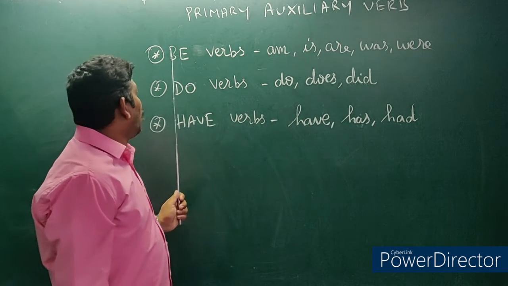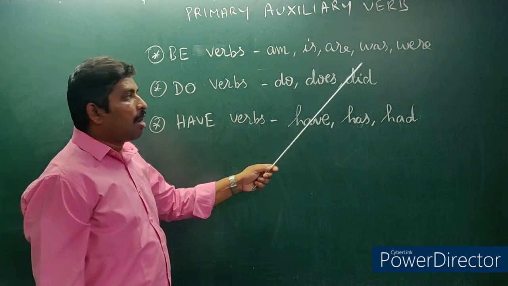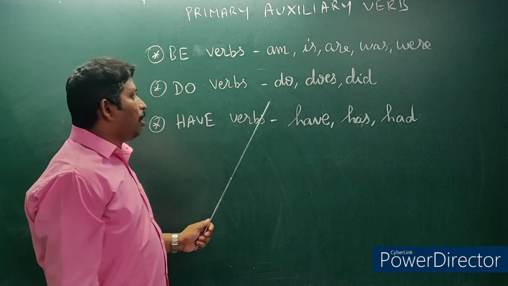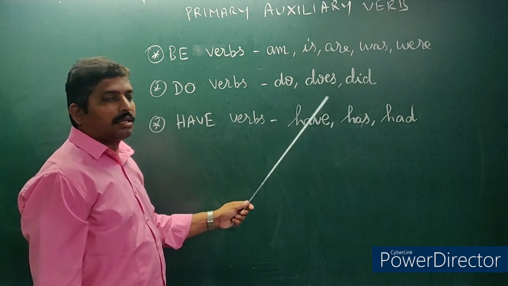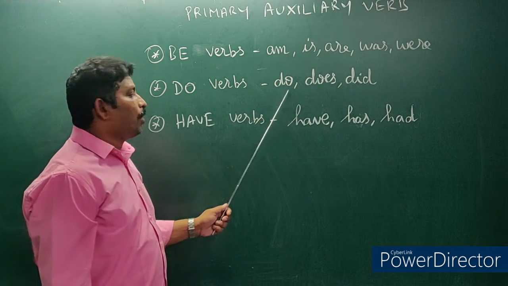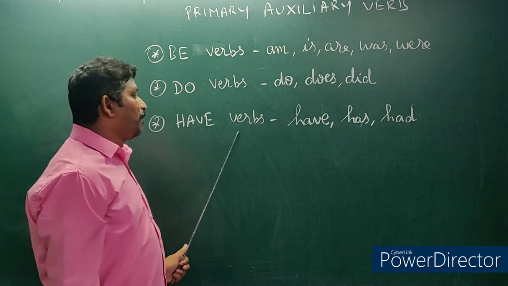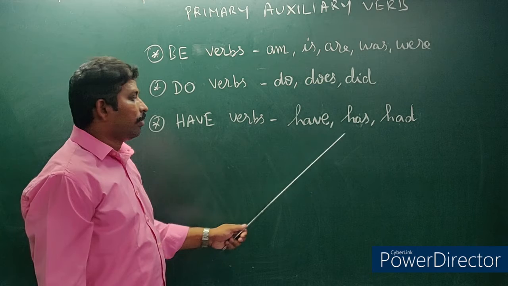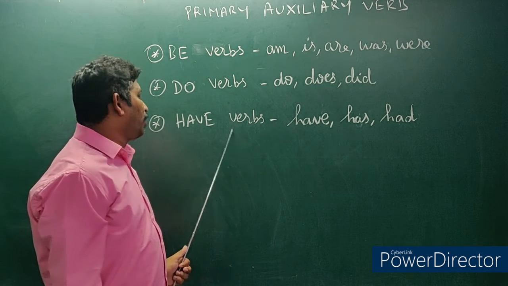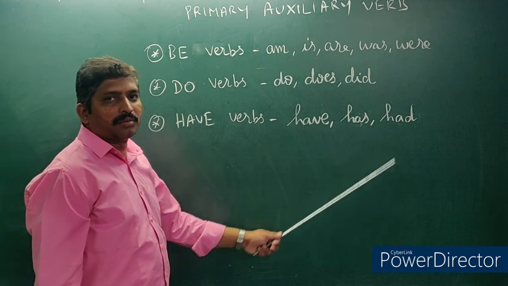Do verbs include do, does, did. Have verbs include have, has, had.